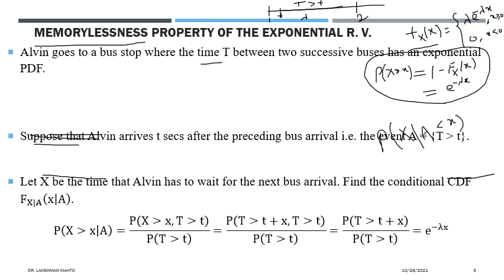You can write it like this, or, if it doesn't look good, you can write it this way: the probability that x is observing value up to x conditioned on A. This is a better notation. Both have equal meaning.